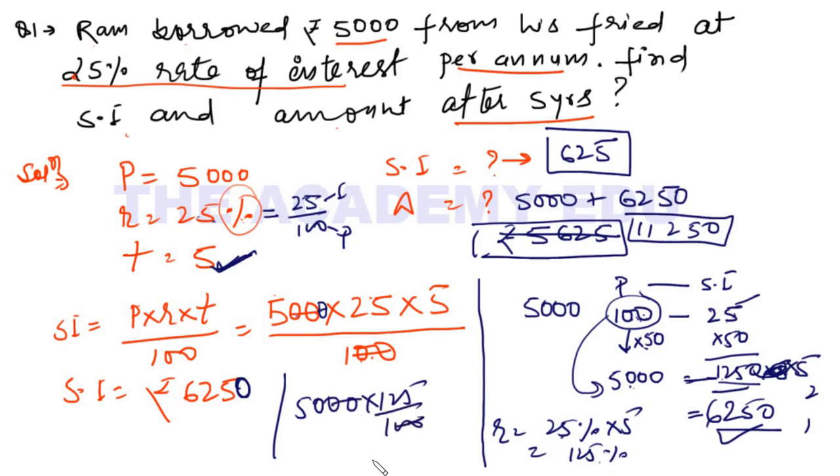So if you find it now, then you also get 6250, right? So there are multiple ways to find it if you know the maths, right? It is nothing but percentage. Simple interest is nothing but percentage, right? Now let's move to the next question.